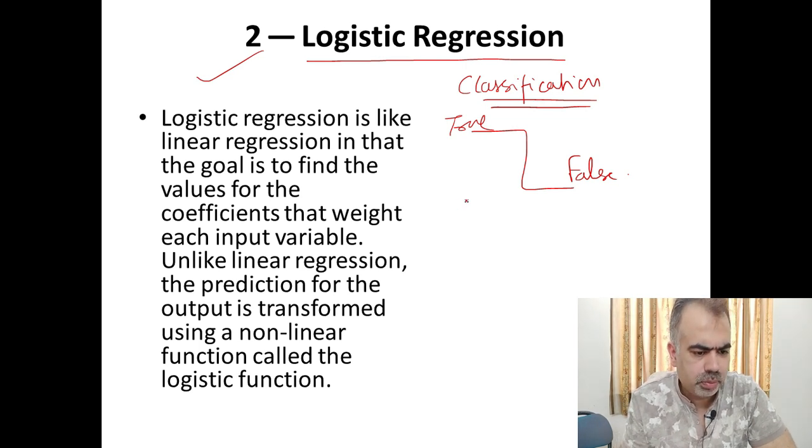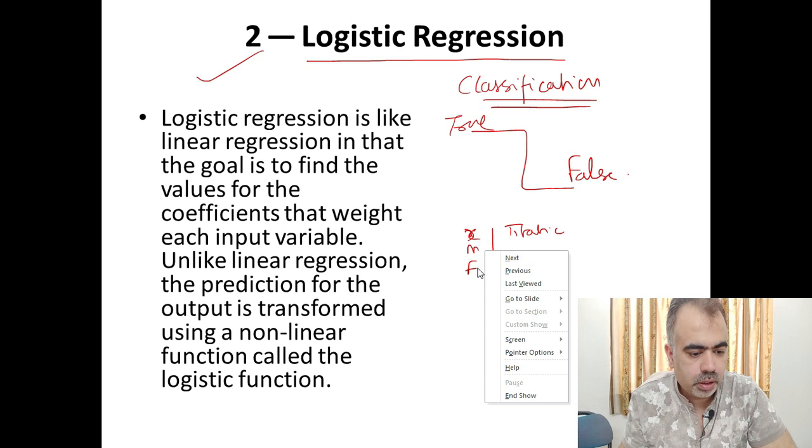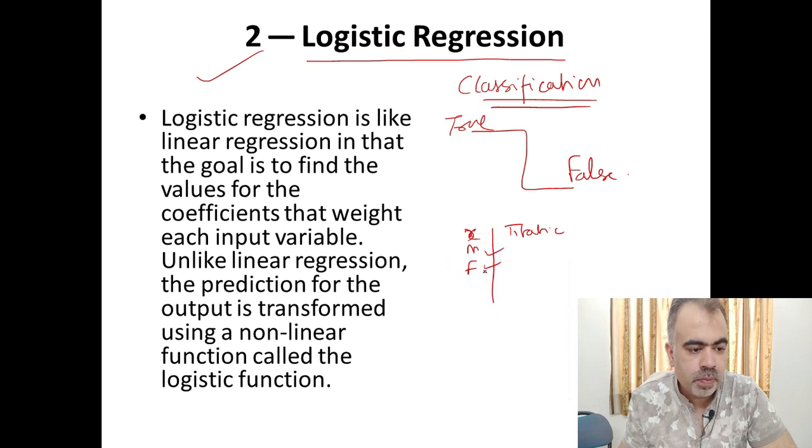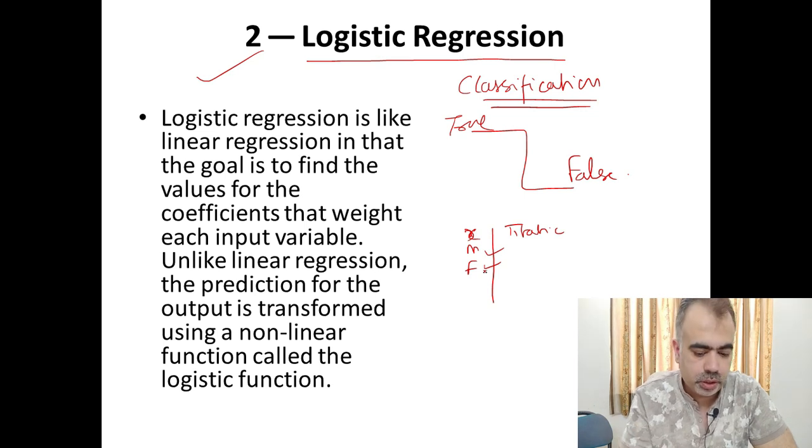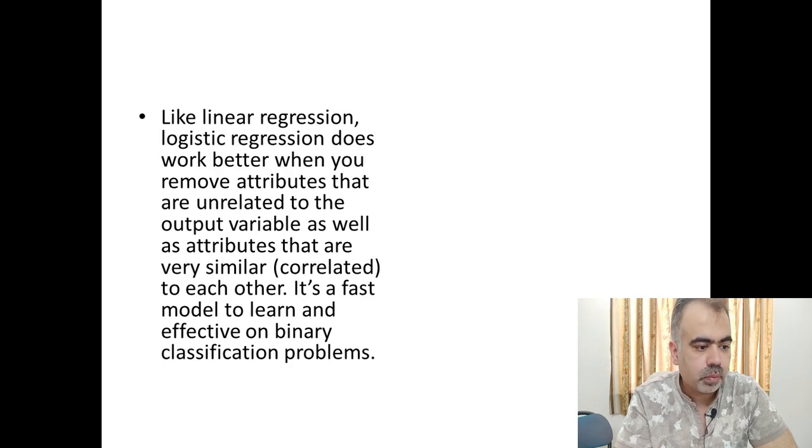In logistic regression, basically we classify the data. We have a data set like there are some males and females, or the Titanic data set that you all know. In the Titanic data set, some are males and some are females, so you segregate how many males and how many females. For that kind of question, we have to use logistic regression, and it is also one of the very basic and oldest algorithms.